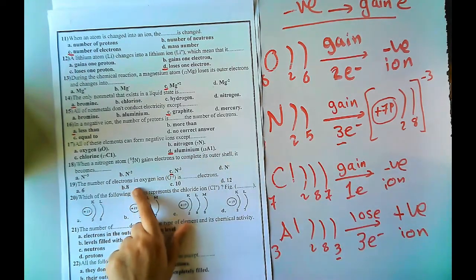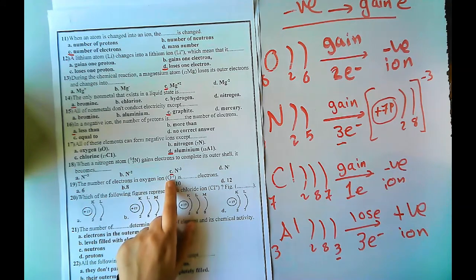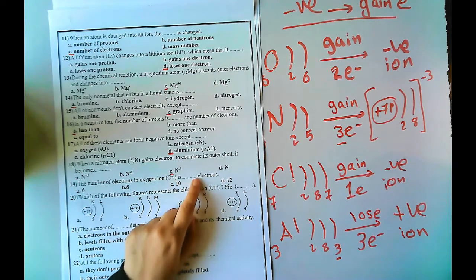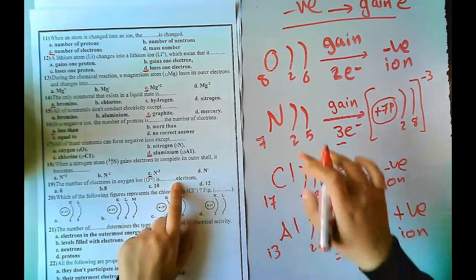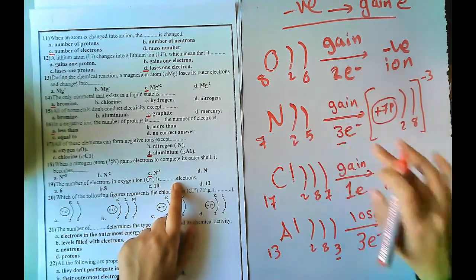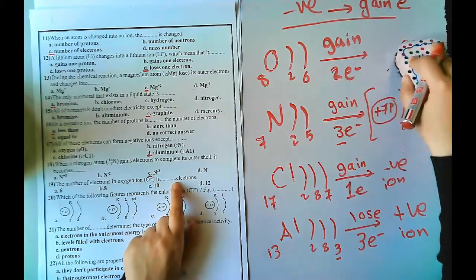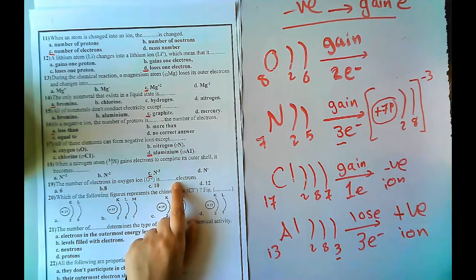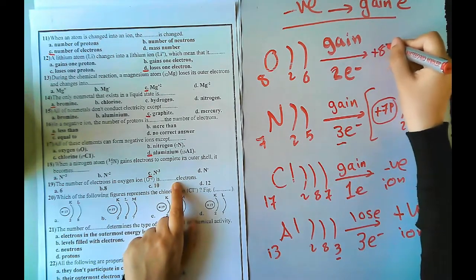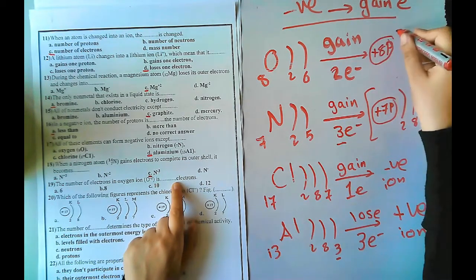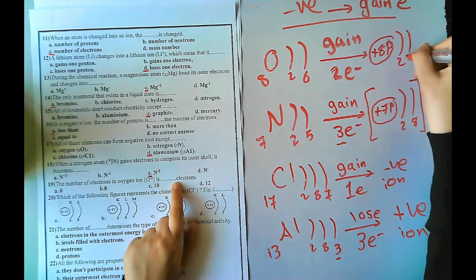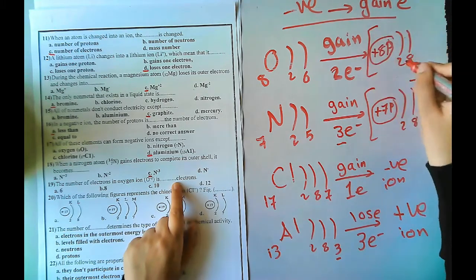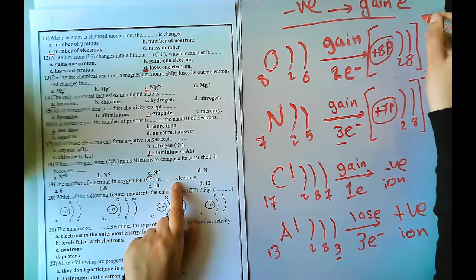Next, the number of electrons in the oxygen ion O negative 2 is how many? Let's take oxygen, 2, 6. Let's draw it when it's an ion. Positive 8 protons, 2, 8, and it will be negative 2. Why negative 2?